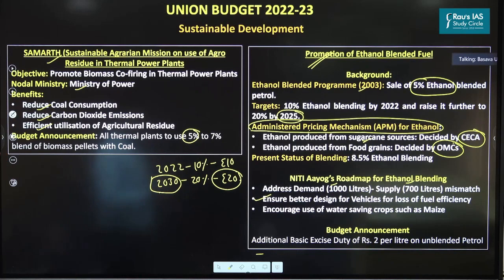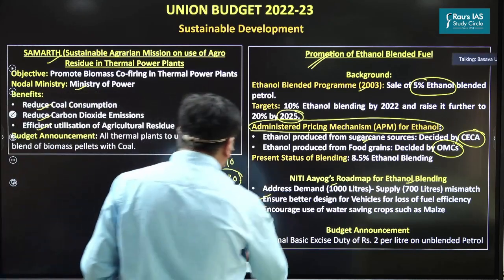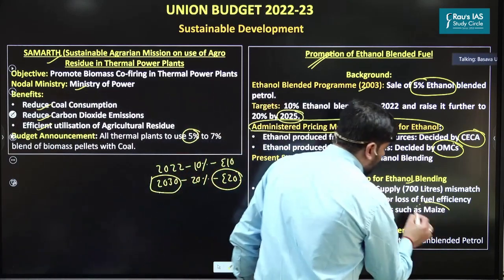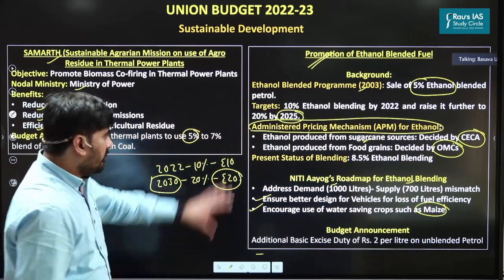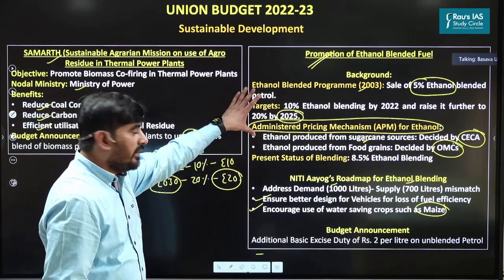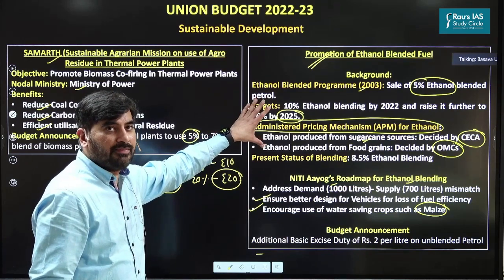And right now, most of the ethanol is produced from water intensive crops such as sugarcane. So we need to promote water saving crops such as maize in order to increase ethanol blending. So all of these aspects are important from the perspective of your prelims examination.